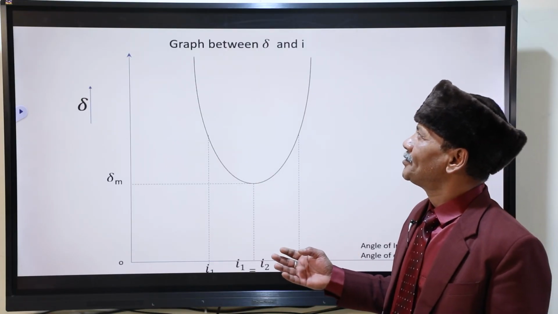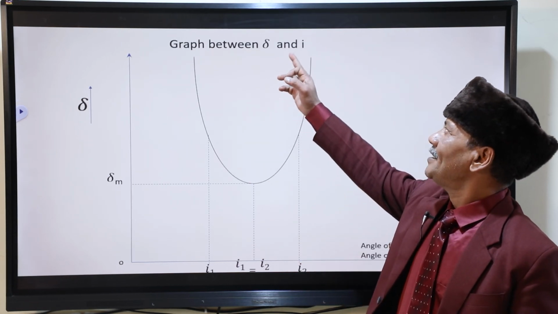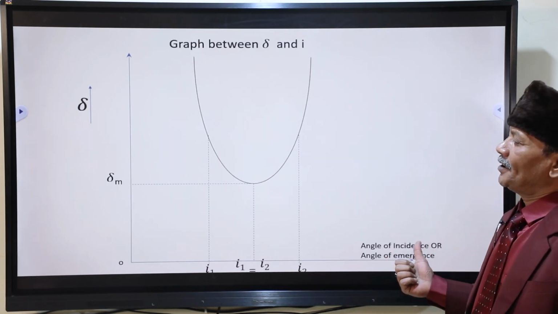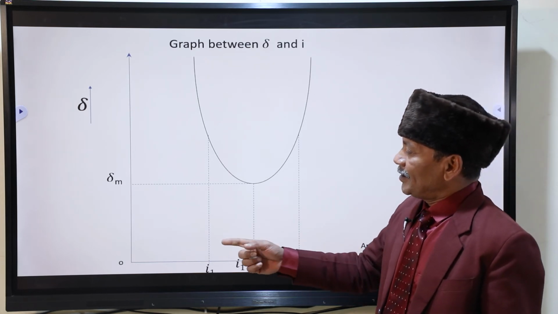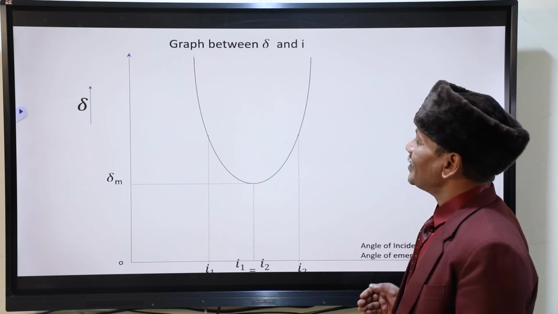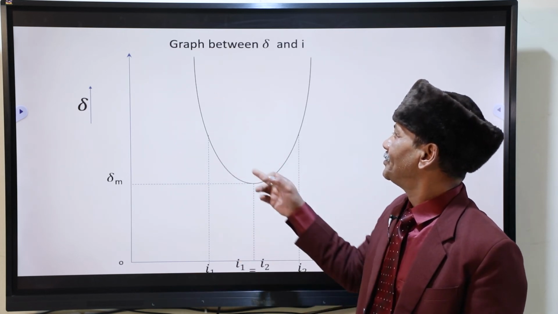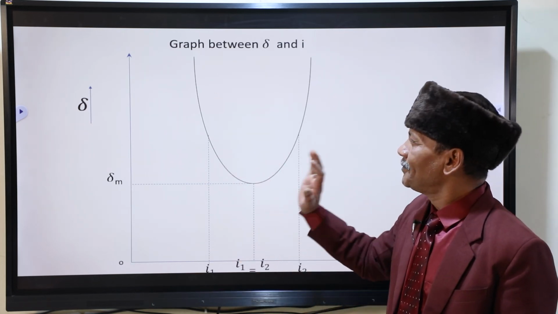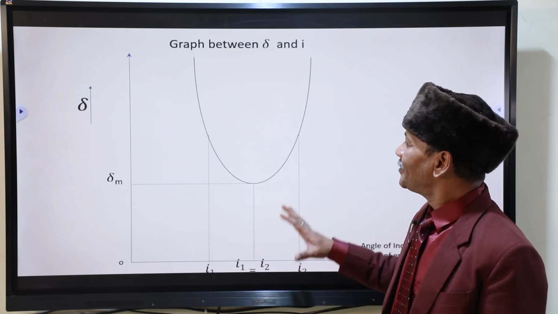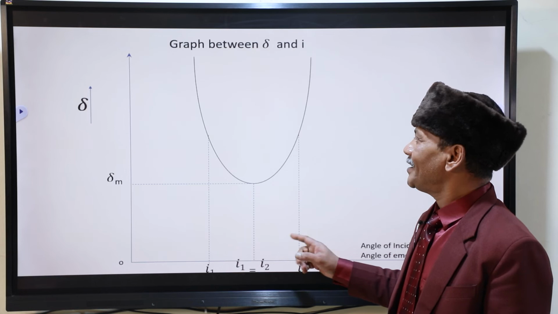First part of the question is draw the graph between angle of deviation and angle of incidence or angle of emergence. When you plot this graph, angle of incidence along this line and angle of deviation along this line, you get this graph. This is the most important part. You have to plot the graph. This should be a clear one. But you can find it everywhere it has been given.